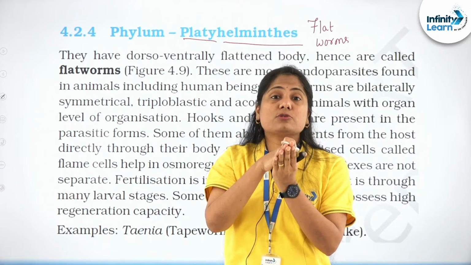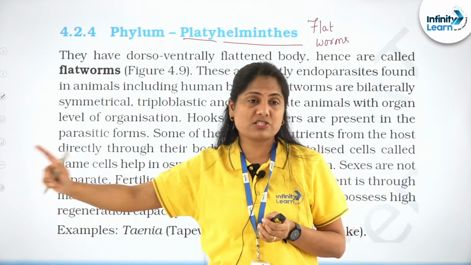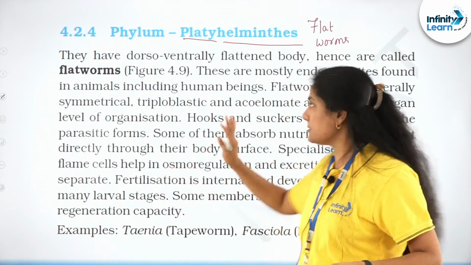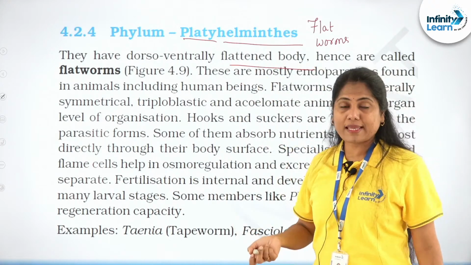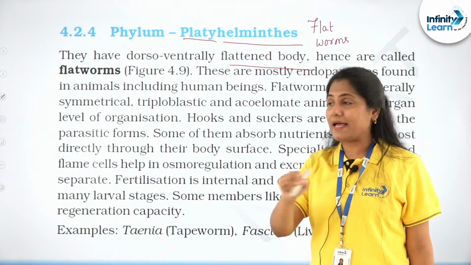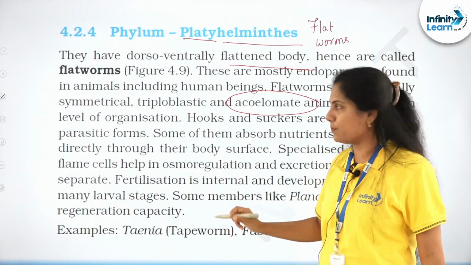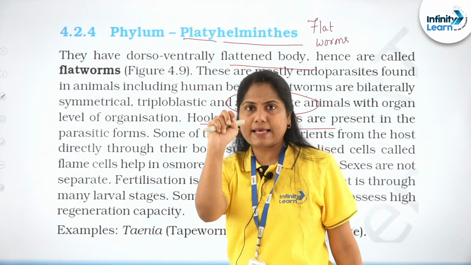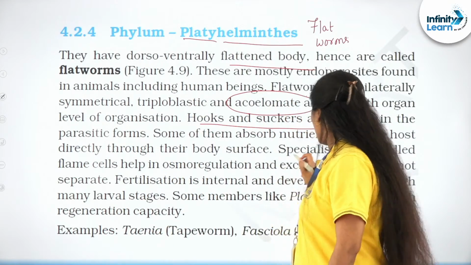These are the first to exhibit the triploblastic condition, because previously we saw only diploblastic in Cnidaria and Ctenophora. These are the triploblastic organisms with a dorso-ventrally flattened body. Solid plan, they are acoelomates. They do not have a coelom. Hooks and suckers are present in some parasitic forms. They need anchorage within the organism, right? So they are present in some, not all.